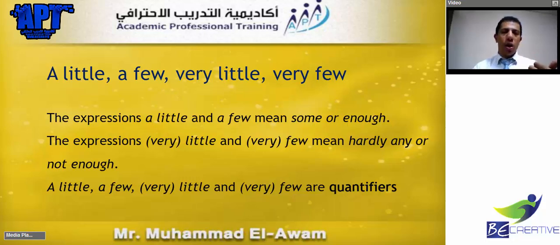I need some sugar to make a cake. Okay, I need some sugar, I need some flour, whatever. And for example, let's say that I need 3 spoons of sugar, but I only have half a spoon of sugar. It's very few or very little. It is not enough. I will not be able to do it. But a little or a few means it's okay. I can do it. But very few, very little, oh my God, I have a problem. I will not be able to do the job.